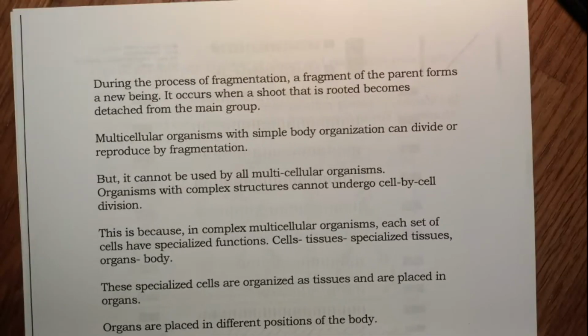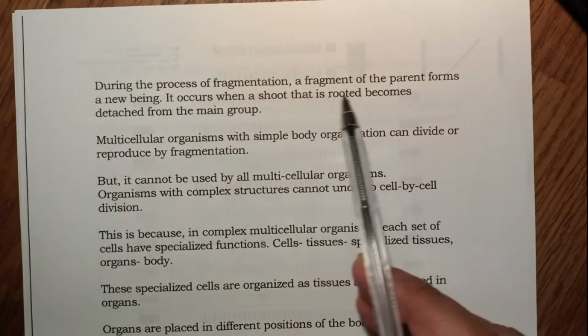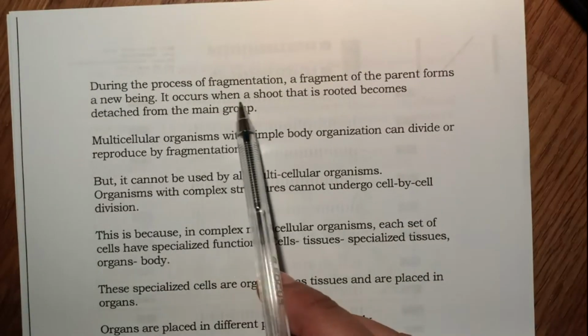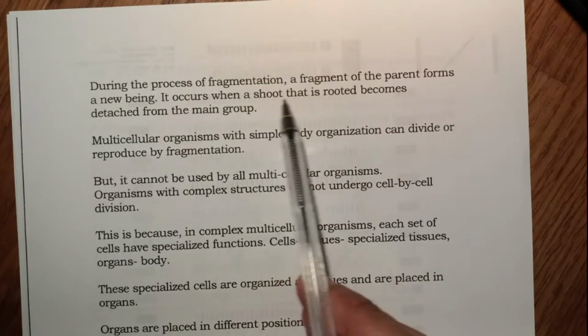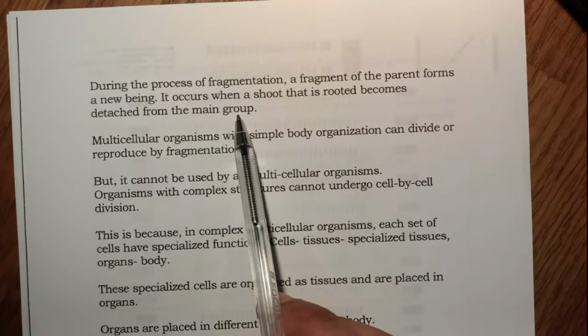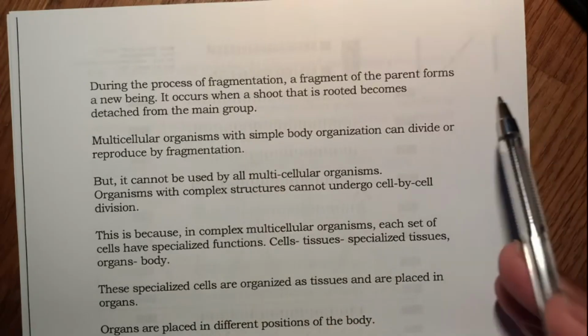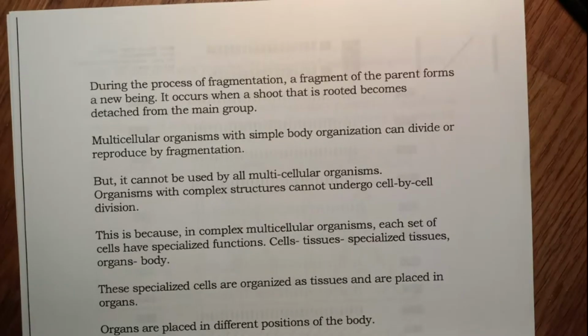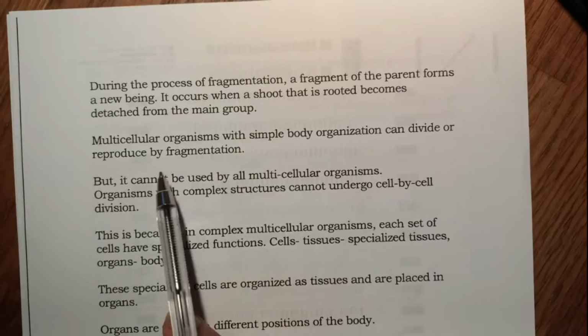What happens during the process of fragmentation? A fragment of a parent forms a new being. It occurs when a shoot that is rooted becomes detached from the main group. So different filaments are there and they break up into pieces, and each piece gives rise to a new organism.